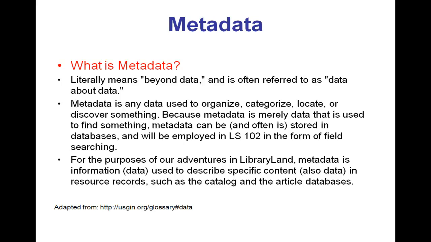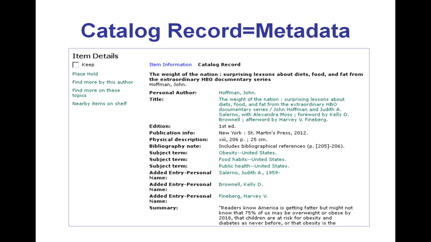For the purposes of our adventures in library land this term, metadata is information or data used to describe specific content, also data, in resource records, such as the catalog and the article databases. So here we have an example of a catalog record and its metadata. And this is something that you would find easily if you typed in, say, the title or the author's name in the catalog. And this particular portion is called the catalog record.